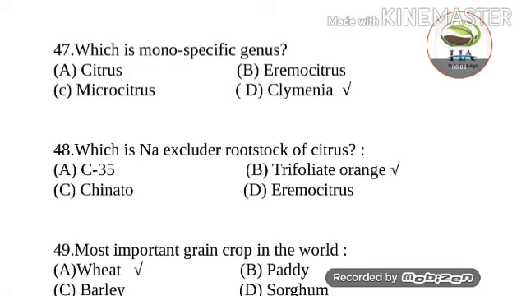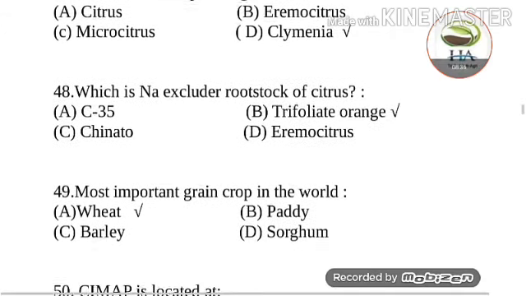Next one is, which is sodium excluder rootstock of citrus? Options are C35, trifoliate orange, Chinato, and Eremocitrus. Answer of this question is trifoliate orange. Trifoliate orange is sodium excluder rootstock of citrus. Other than sodium excluder, chloride excluder is Cleopatra mandarin, and this Chinato is a thornless species of citrus.